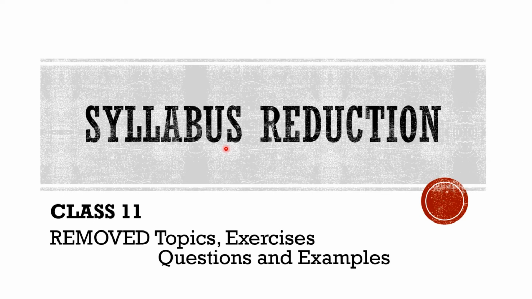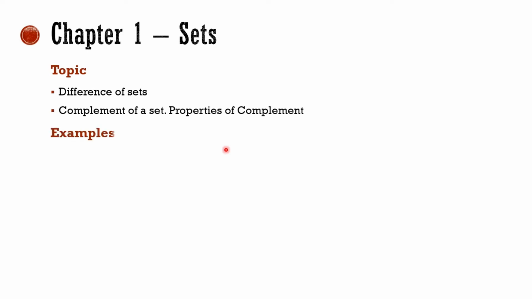The topics, exercises, questions and examples which are removed from the syllabus of class 11th for this session, that is 2020-21, are chapter wise. In chapter 1, sets, the topics removed are difference of sets, complement of sets and properties of complement of sets.